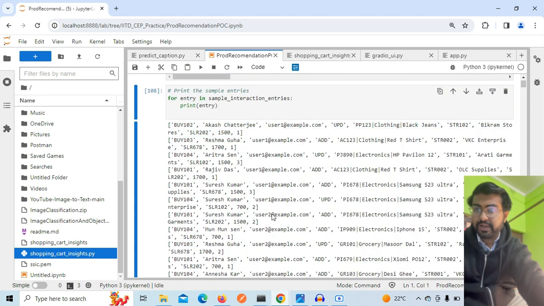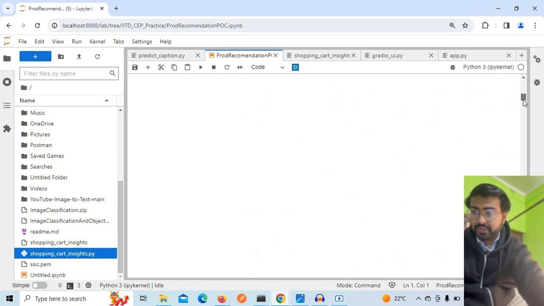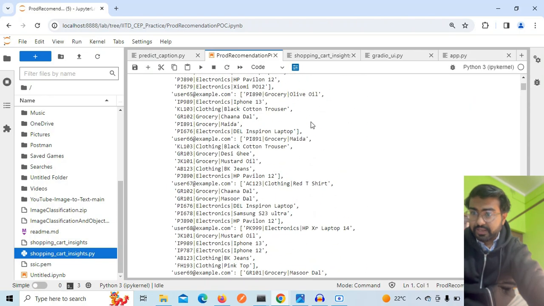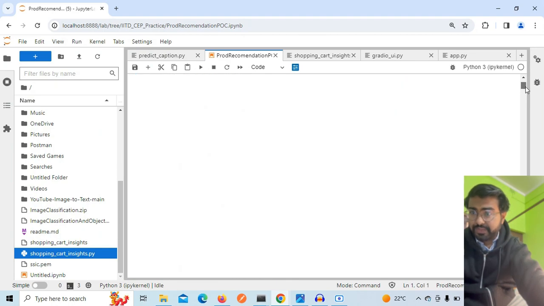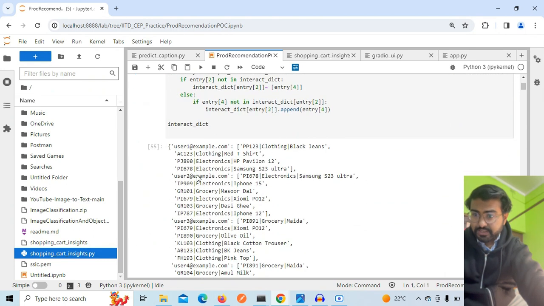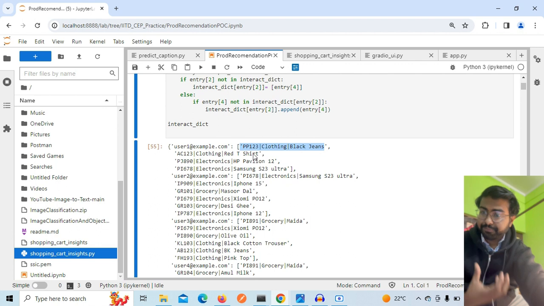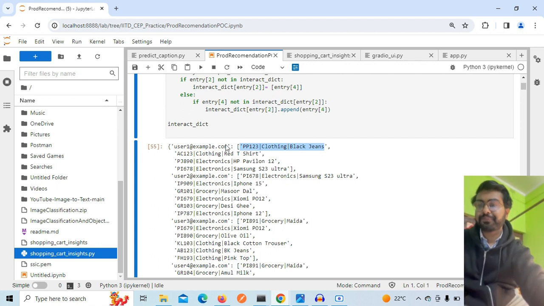So hundreds of data we have. Now after having the data, I have created a map of which customers have which preferences. From this data, I have created a dictionary. That dictionary has the user email ID as the key and the customer product preferences as a list, as a mapping. So I have a customer product mapping in this dictionary.